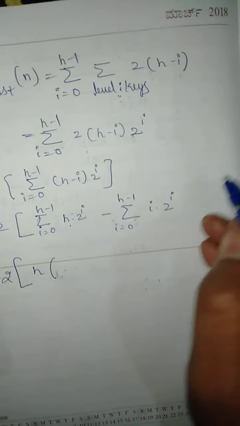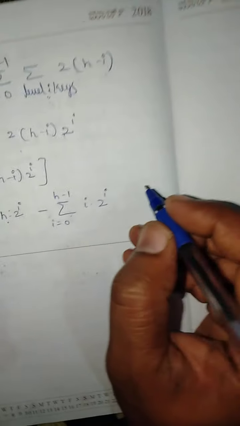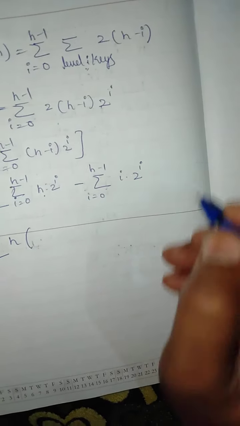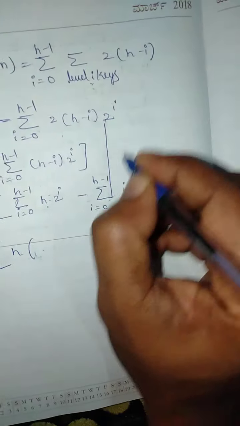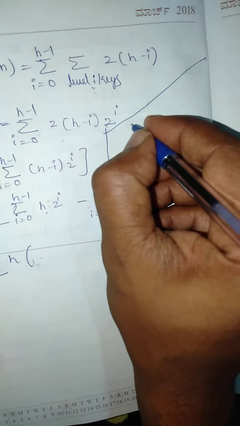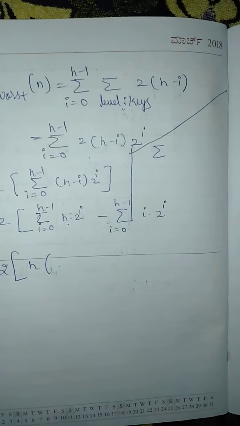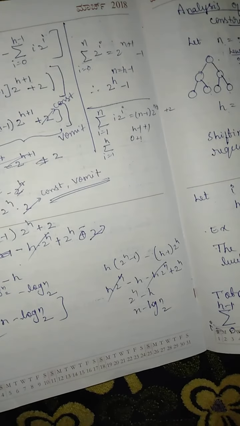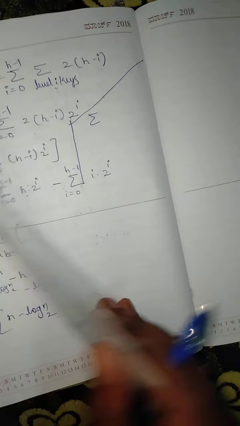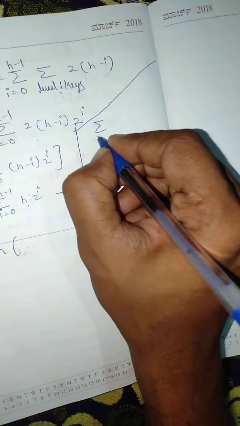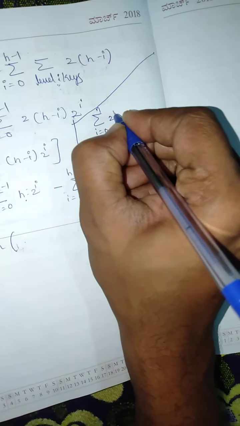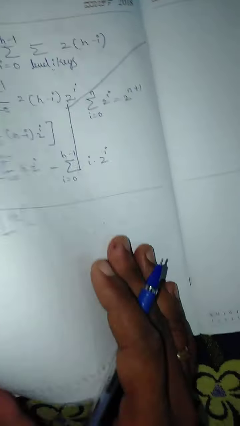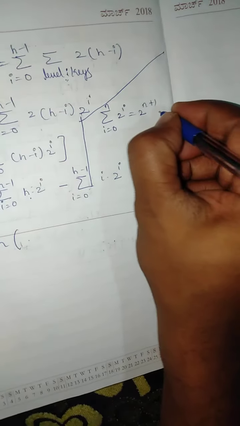Next, so we have this form. I will write the formula here. Summation i runs from 0 to n of 2 to the power i is given by 2 to the power n plus 1 minus 1, okay.